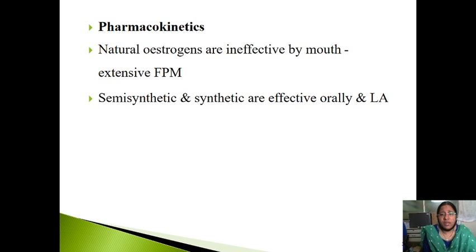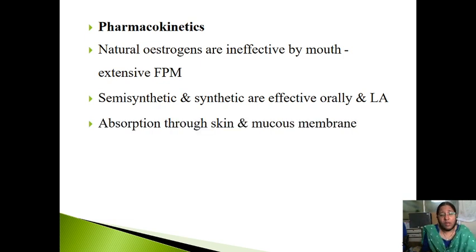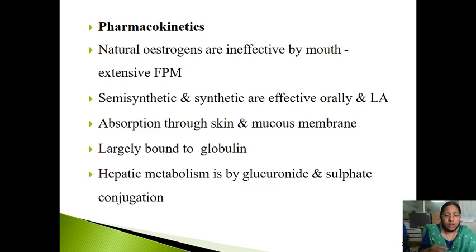Semi-synthetic and synthetic estrogens are effective orally and locally also. They can be available as a cream, and absorption through skin and mucous membrane will also be good. These are largely bound to globulin, and hepatic metabolism is by glucuronide and sulfate conjugation.